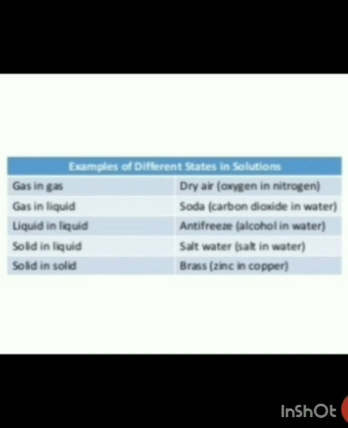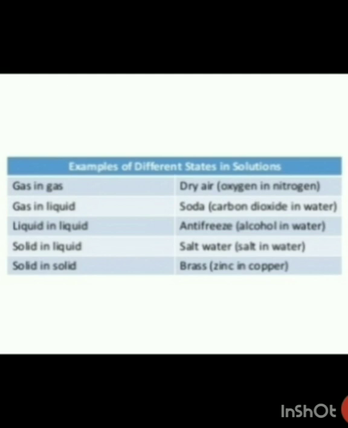The second example is gas in liquid. We all drink Mirinda and different kinds of drinks. What is there in that drink? How they make this drink is they mix gas and liquid. They add carbon dioxide gas in water. So what is the solute here? The solute is carbon dioxide and the solvent is water. We are adding carbon dioxide in water.